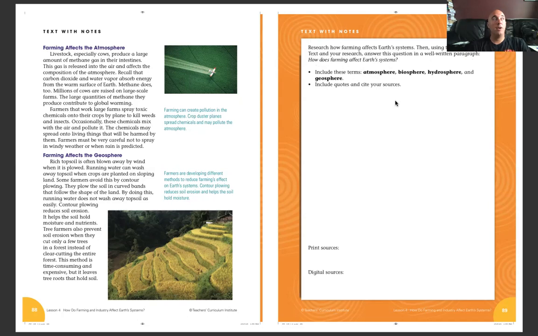So if you're going to look up other examples other than our text, which I suggest you do, citing those and where they came from would be a good thing. And also, if you read a book, they left a thing that says print sources here. So you would write down the book or the magazine that you read where you got your information. And then if you use a website, also leave that website down here so you can cite your source, meaning that you got your information from a different place.